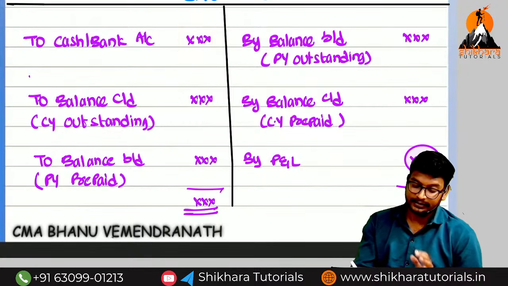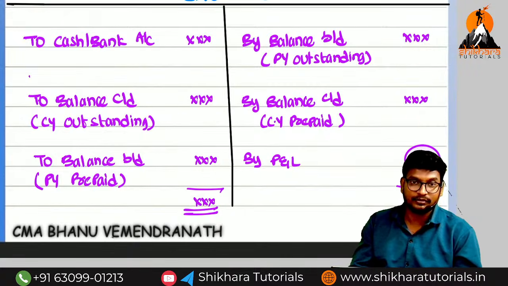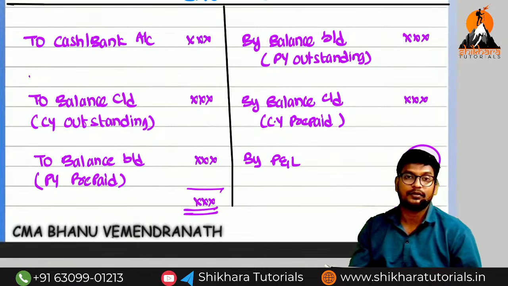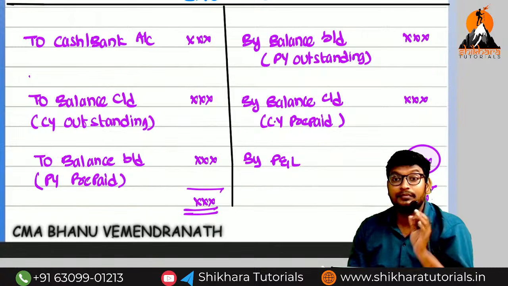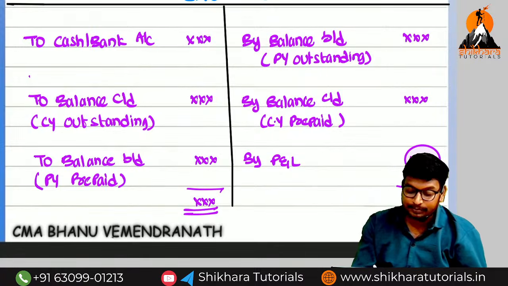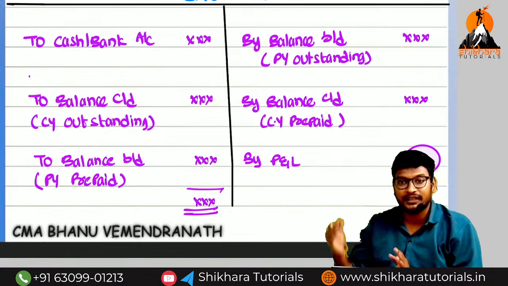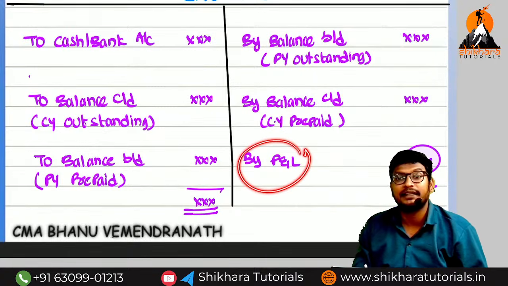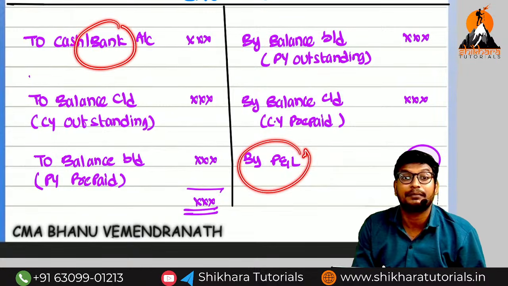Sometimes they will give these amounts, or sometimes they may not. Generally, the missing figure in the expenses account is the P&L account. How much amount do we need to transfer to the P&L account? That is the only missing figure from the expenditure point of view. If you link this to an NPO, the receipts and payments account is nothing but the cash and bank account, and the income and expenditure account is the P&L account.